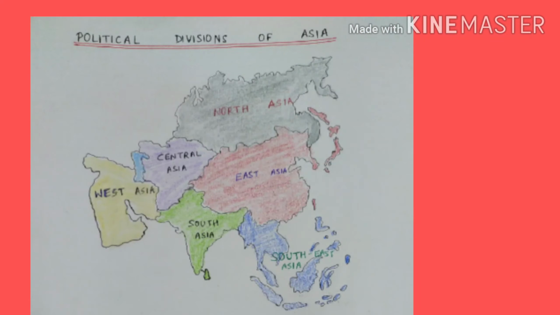Let us revise. See, we have discussed all the 6 regions: North, South, East, West, Central and Southeast Asia. In East Asia, we discussed 6 countries, West Asia 18 countries, North Asia just 1 country, that is Russia, South Asia 7 countries, Central Asia 6 countries and Southeast Asia 10 countries.